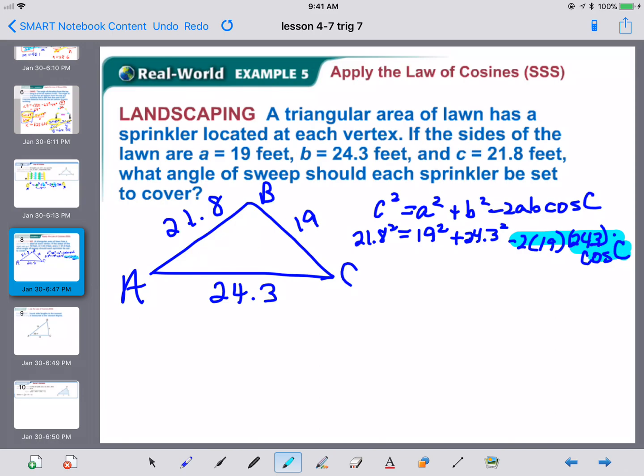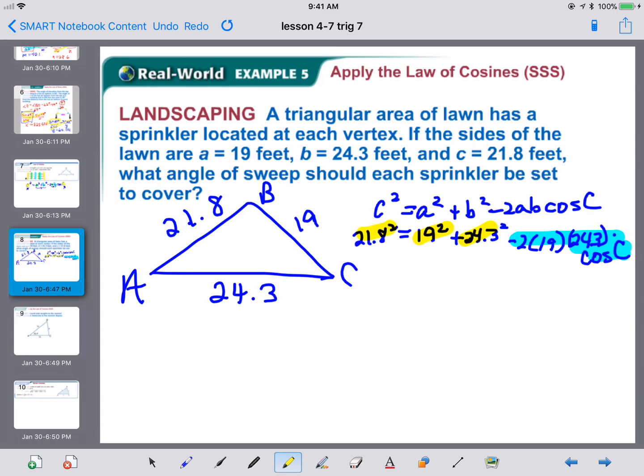Negative 2 times 19 times 24.3 is a coefficient on a variable, cosine of C. So we can't combine it with anything else. These things have no variable, so they are like terms. So we can get all the things in yellow in one place, and all the things that are not yellow we can leave alone. You have to do that in order to solve this problem correctly.